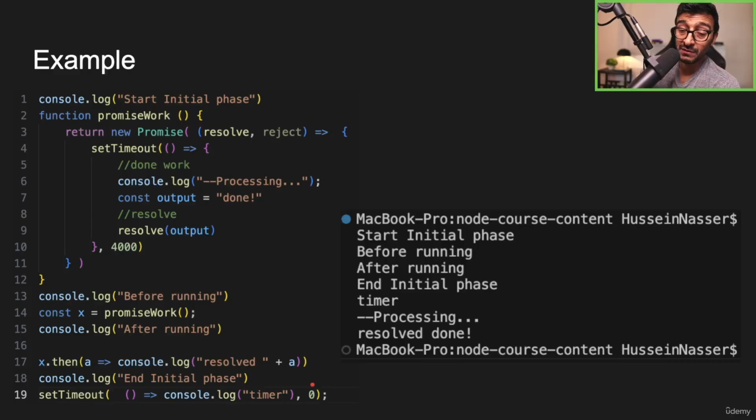We finished the initial phase. Now we go to the timer phase. Yes, there's a timer. Now 4 seconds later we execute this processing, and then we just set a variable out, and then we resolve it. By calling resolve, that triggers the second callback, which is scheduled on the next tick, whatever that is in this particular case. And that will call resolved A, and then we get resolved done.